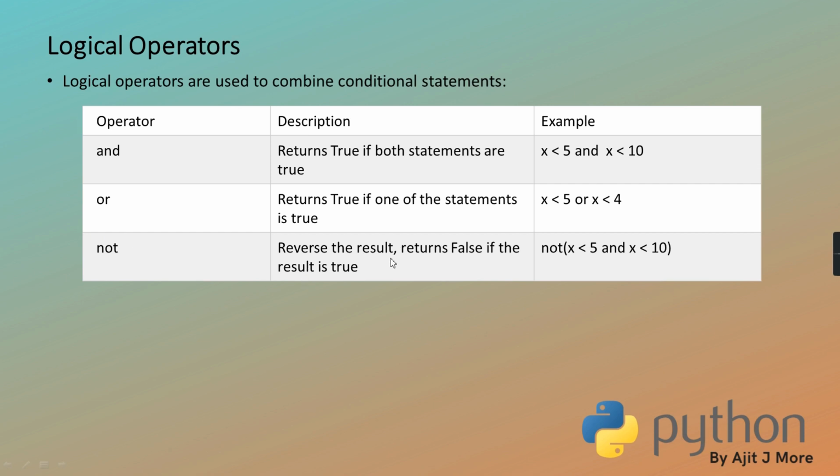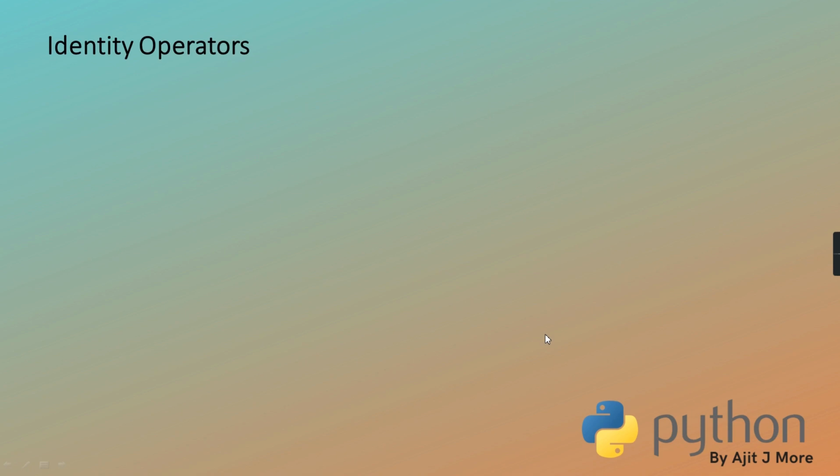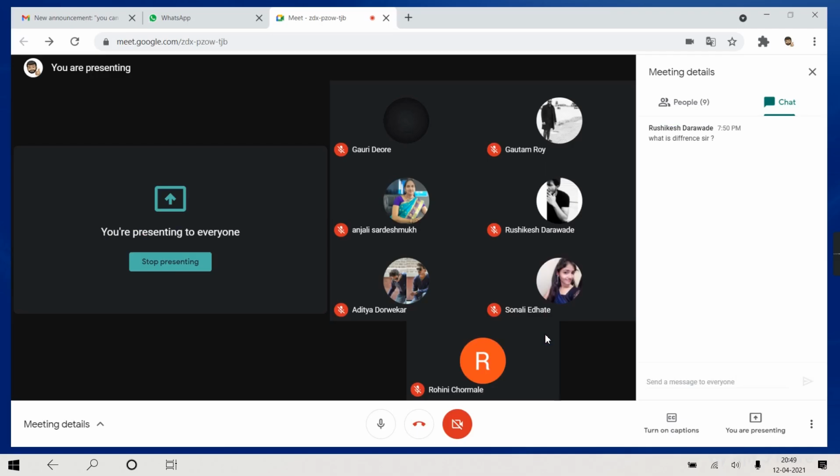And not is the complement. Okay, so whatever your condition is, it's complement. So your example, x less than 5 and x less than 10, if both things come true, so not will return false. If this comes false, so not will return true. Getting? Got it. So hope it is clear. If it is, then we can move on to the next operator.